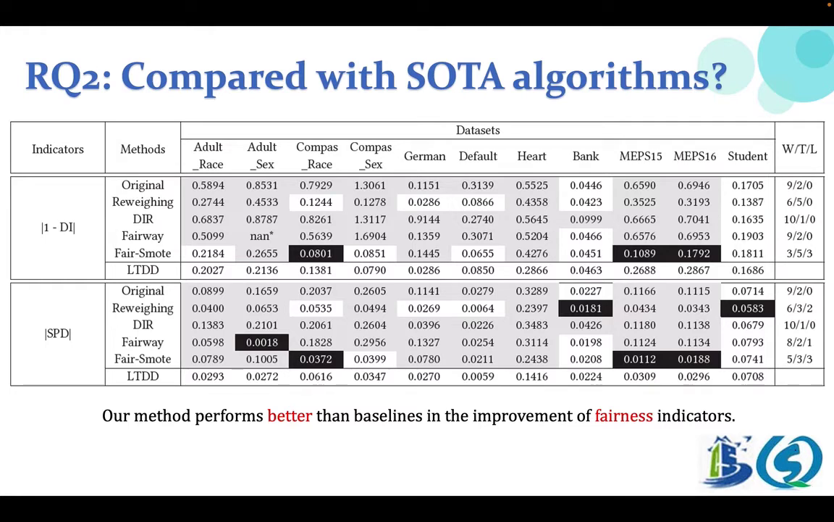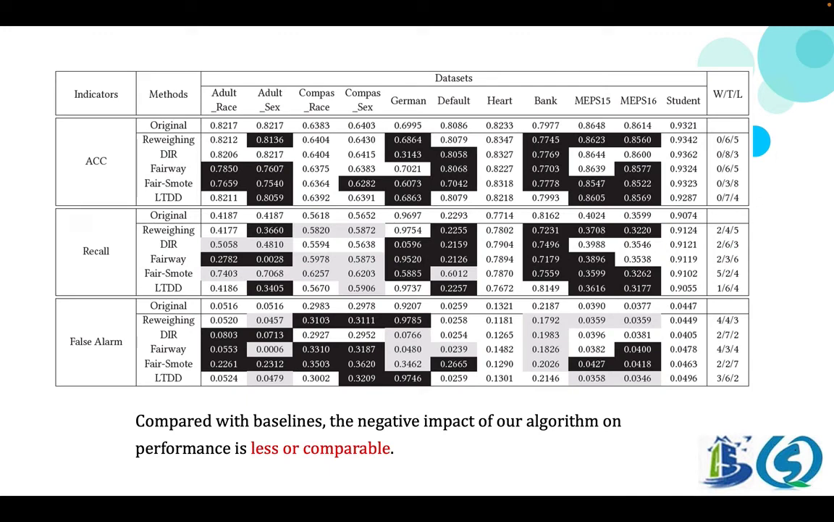It can be seen that, first, our method is superior to other baselines in most cases in terms of average values. Second, our method has won against the baselines in 37 out of 55 cases under DI and 38 out of 55 cases under SPD. Third, compared with the best baseline, Fairway, LTDD has comparable performance under DI, while it performs better under SPD. We list the comparison results of the performance indicators in the next table.